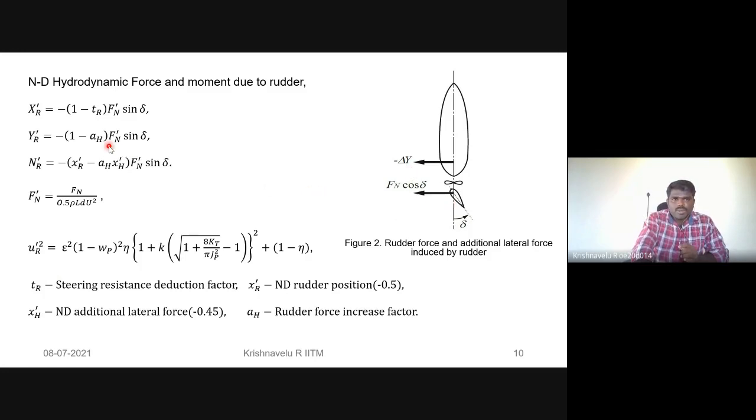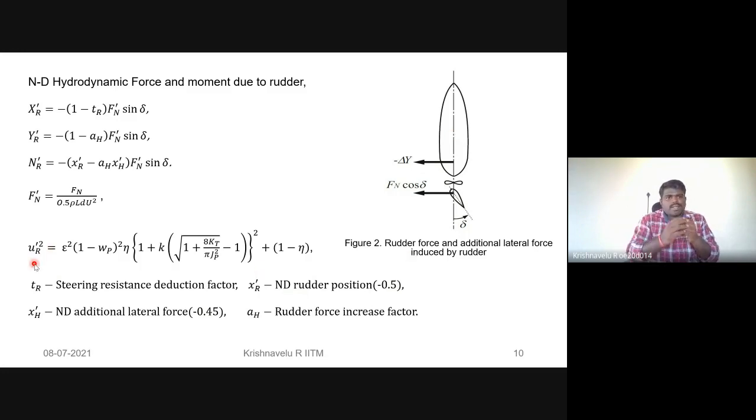So we are able to determine a_H. Then x_R is the longitudinal coordinate of the rudder position on the x-axis, and similarly x_H is the longitudinal coordinate of the additional lateral force acting at that position. x_R prime is minus 0.5, and the non-dimensional longitudinal coordinate of the additional lateral force position is minus 0.45. This is 0.5 and this is 0.45 from the midship.